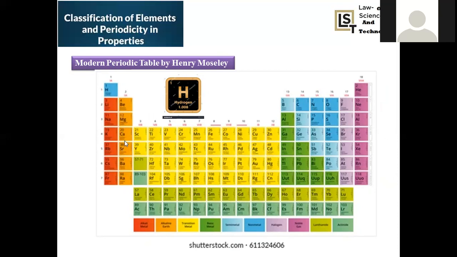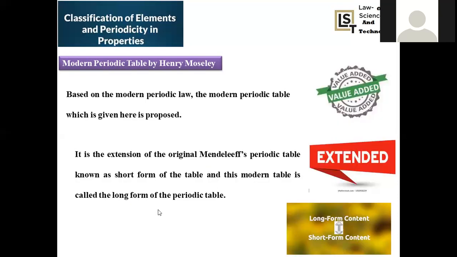Each element has its unique properties, and there is a perfect categorization of each element. In Mendeleev's table, a single group again has subcategories, subgroups, so there was ambiguity. That kind of obstacle is completely resolved in the modern periodic table. That's the reason Mendeleev's periodic table is the shorter one, and the modern one is the long, enlarged, completely comprehensive form.